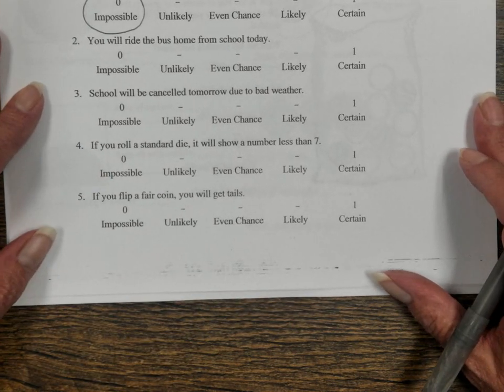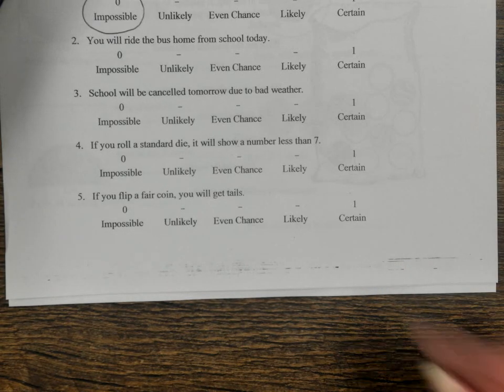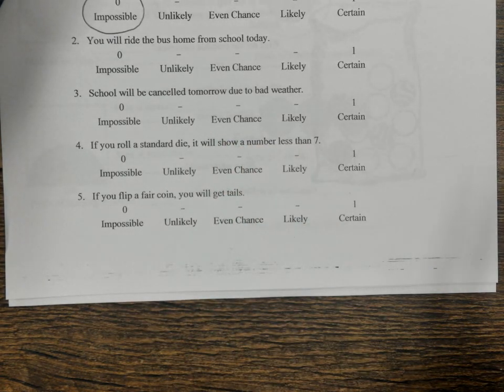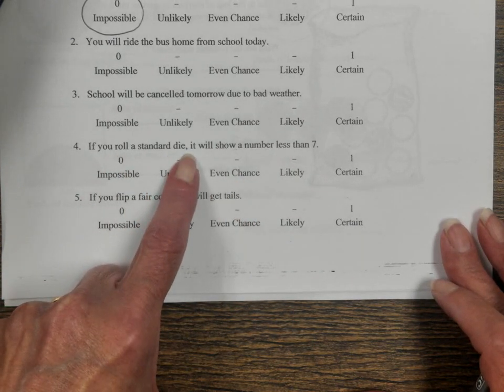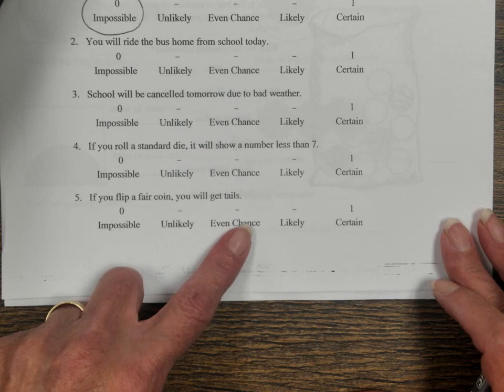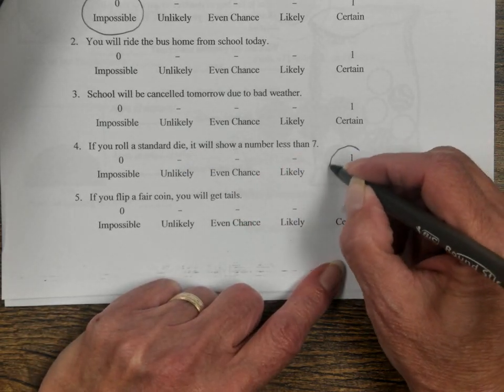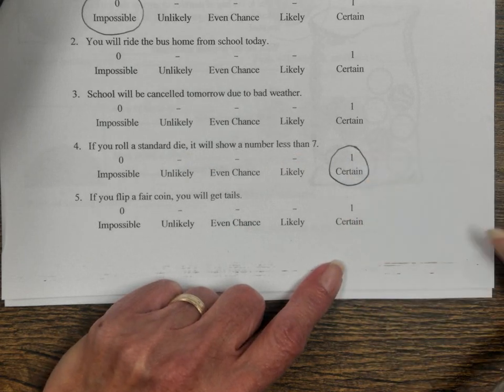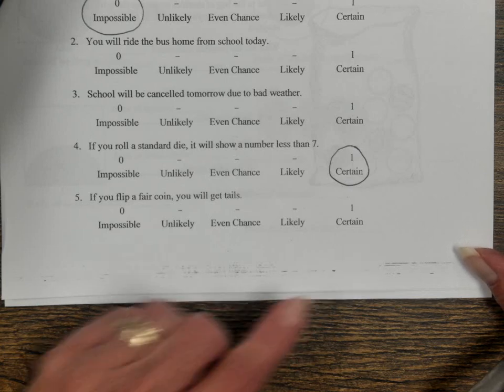Number 4 says if you roll a standard die, a 6-sided number cube, that it will show a number less than 7. Well, on a standard number cube, you only have numbers 1 through 6. They are all less than 7. You will certainly roll a number less than 7 on any one 6-sided number cube.